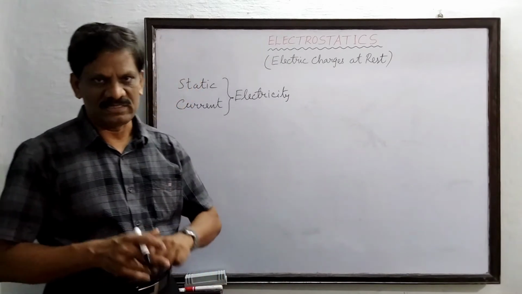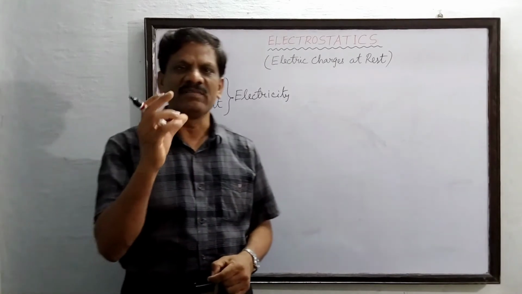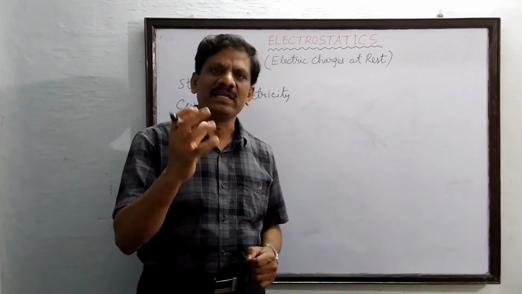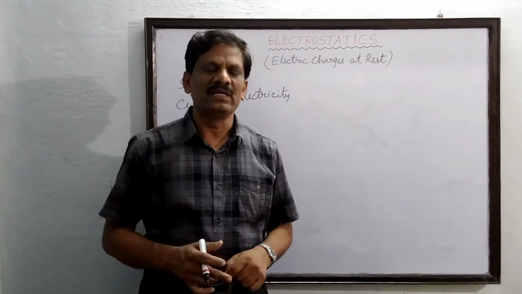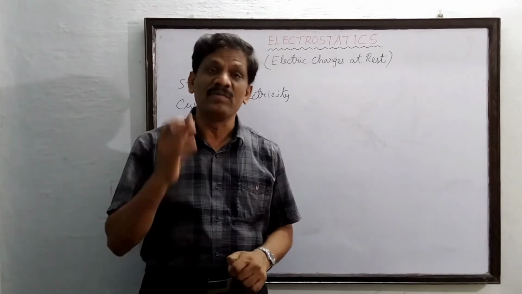Now the concept of electric charge, electric current has not come yesterday or very recently. It has come long back.